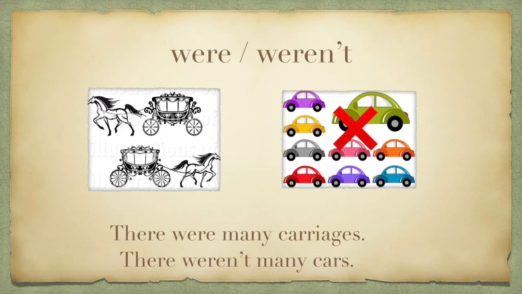Now look at the example. The first picture, the carriage. There are 2 carriages. So when we are describing the carriages in the past, we say there were many carriages. Look at the cars. There is a cross on the cars. It means that there were no cars, or there were not many cars. So in a sentence in the past, we say there weren't many cars. Alright, so I hope you are clear on how to use the words was, wasn't, were, and weren't.